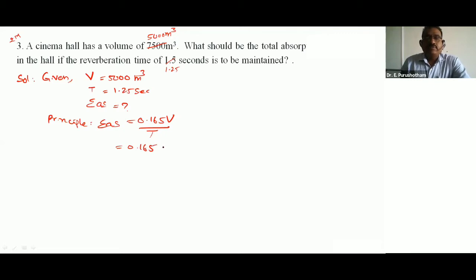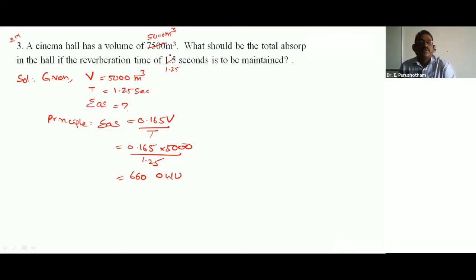0.165 V by T, with V 5,000 and T 1.25, so sigma AS is equal to 660 open window units. This is the third problem. For another problem with volume 7,500 and reverberation time 1.5, that is homework. You do it yourself.